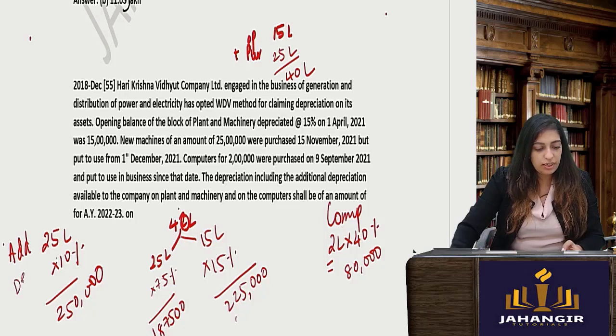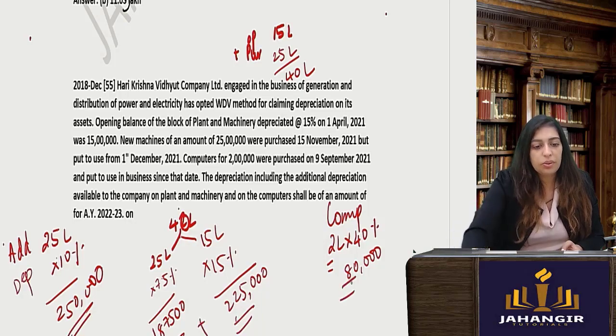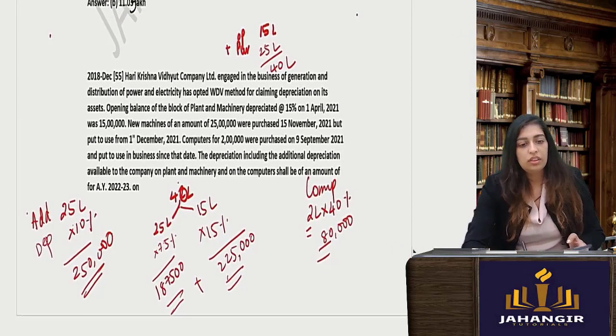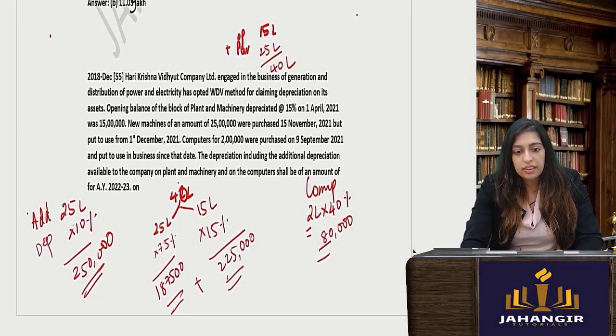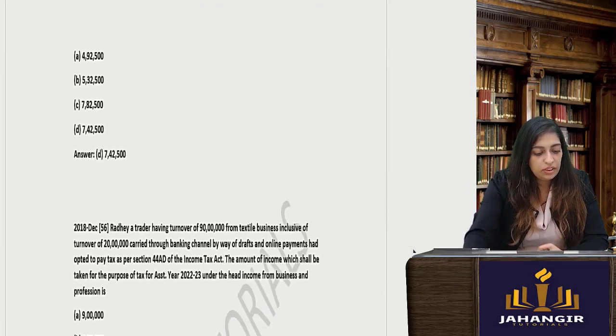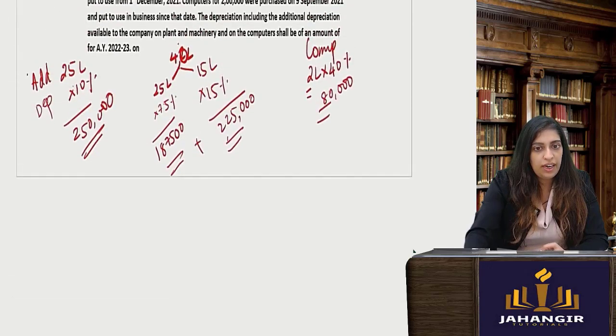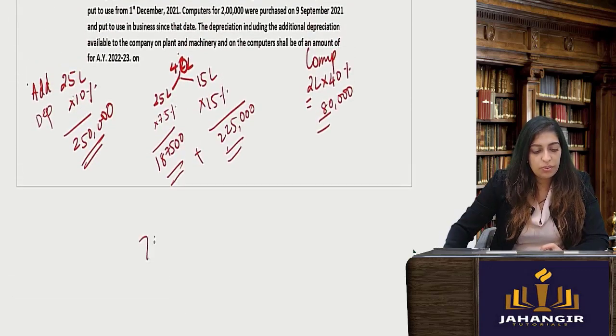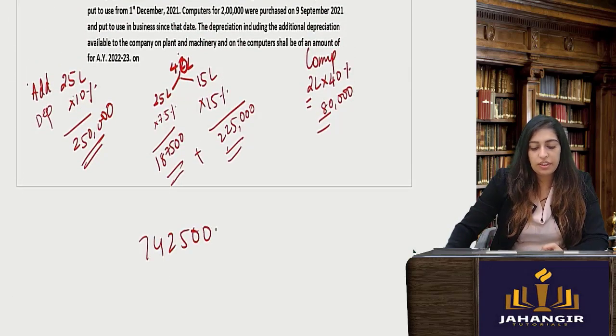This is the additional depreciation plus normal depreciation, plus depreciation on computers. So my total answer will come to 7. If you add all of this, you should be able to get 7,42,500.